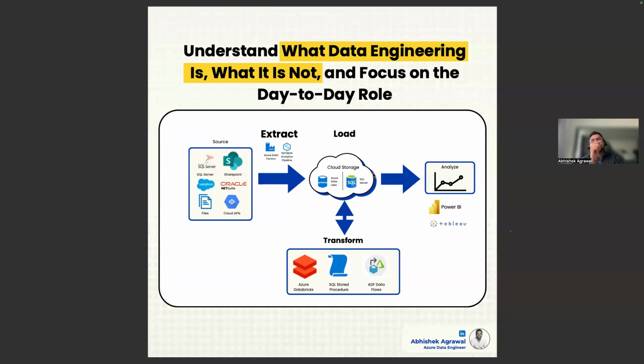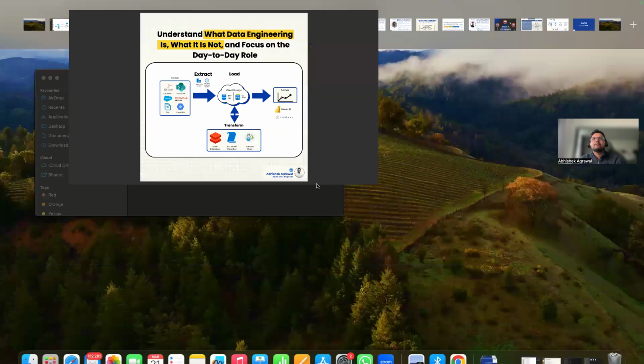Now, whenever we are loading the data from source, is the data moved securely or not?